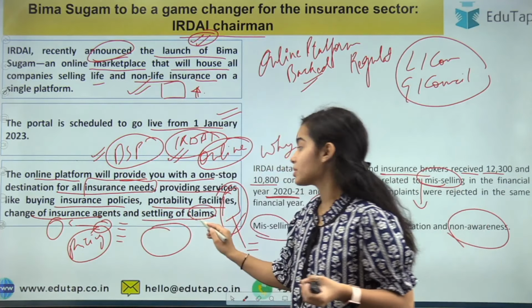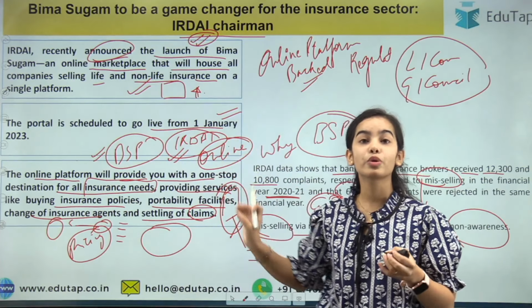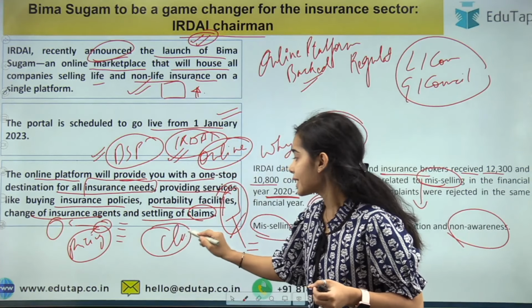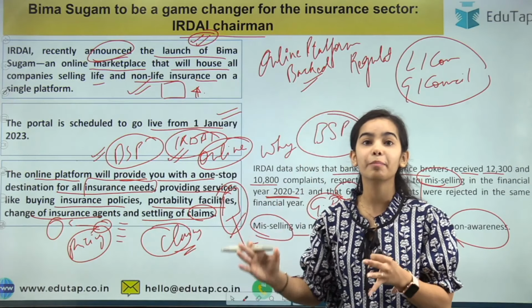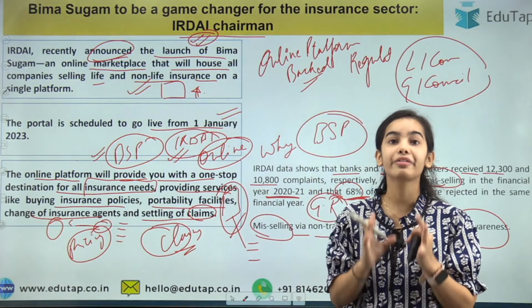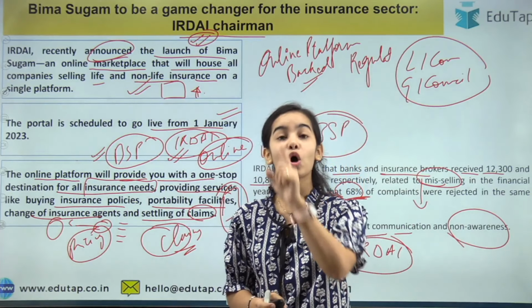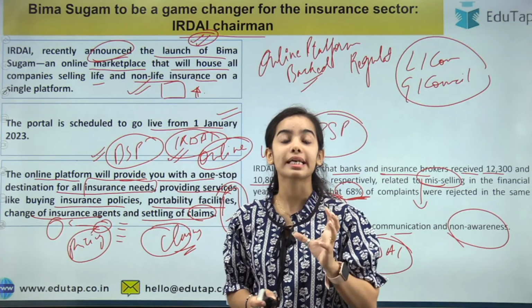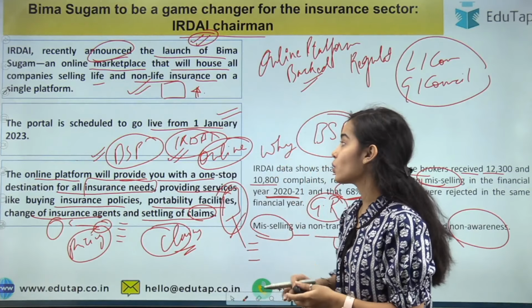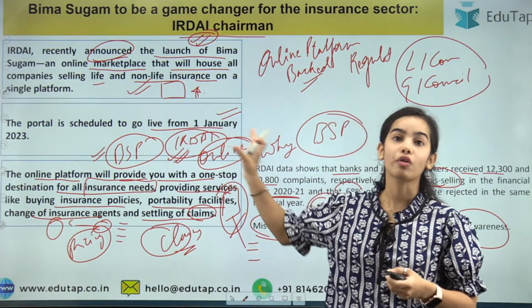And settling the claims, so under the Bima Sugam portal, you can even settle the claims, even you can file the complaints, and your complaints will be redressed, your complaints will be seen through. So you can understand that through a single platform, all the services in the insurance sector will be provided, and that also under the guidance, under the purview of the regulator.